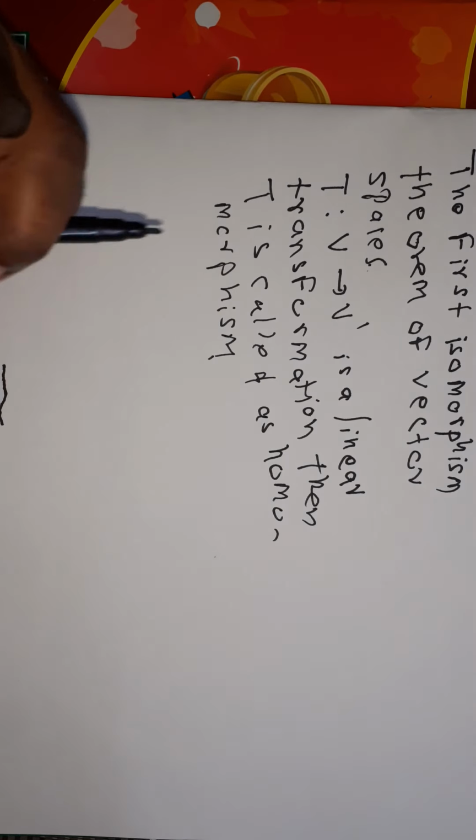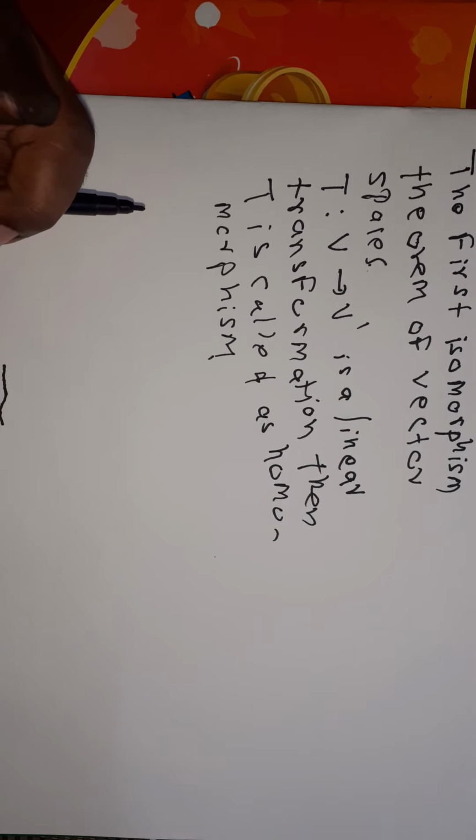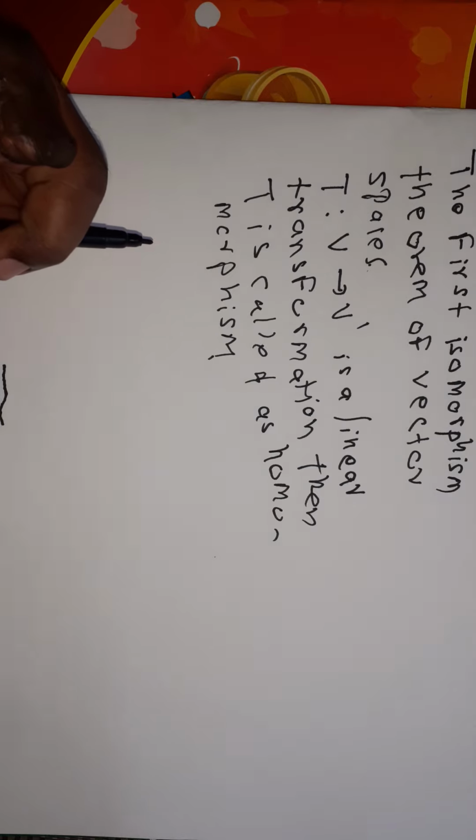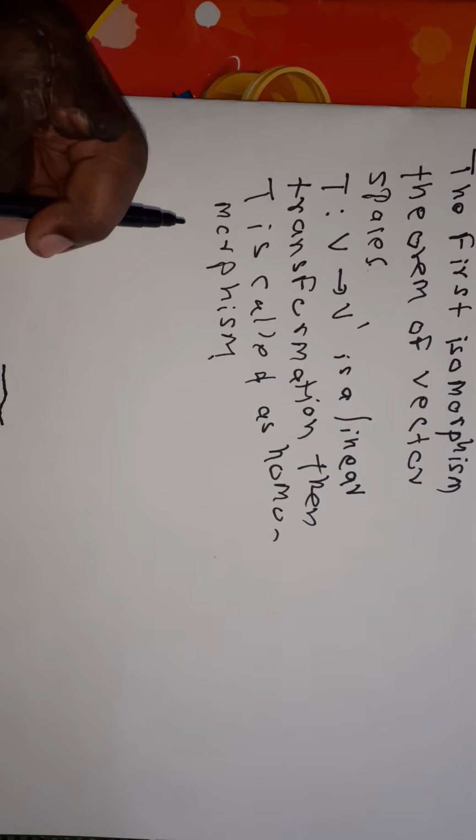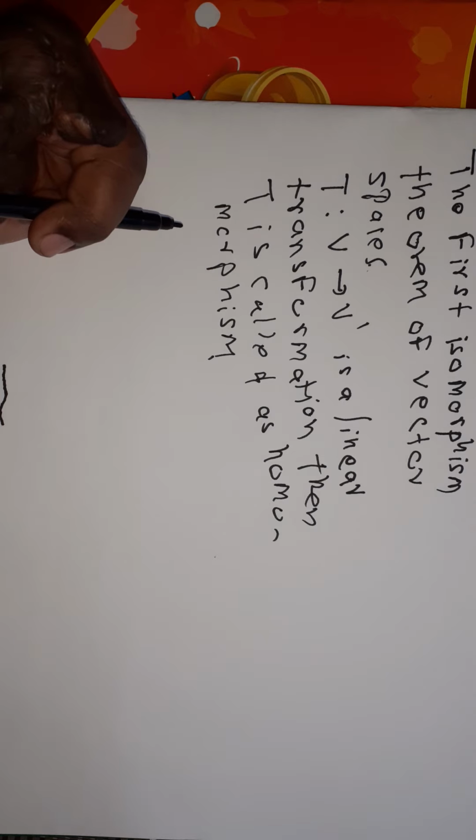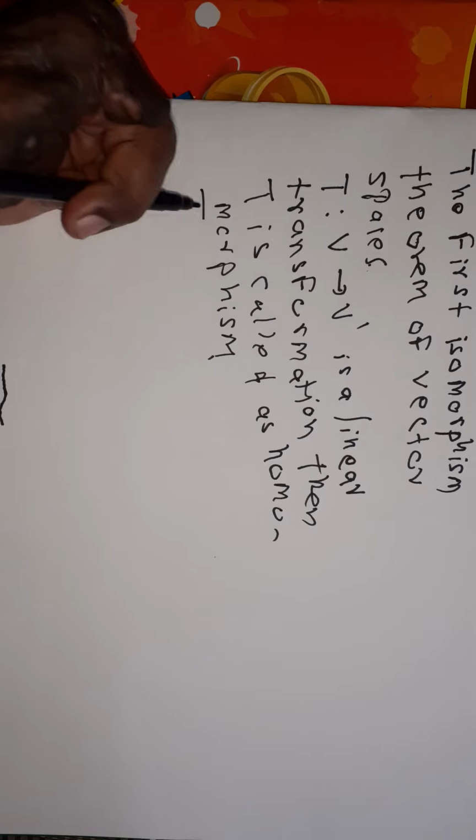Now see here, what is the fundamental theorem of homomorphism, or the first isomorphism theorem? The isomorphism theorem is also called the fundamental theorem of homomorphism.